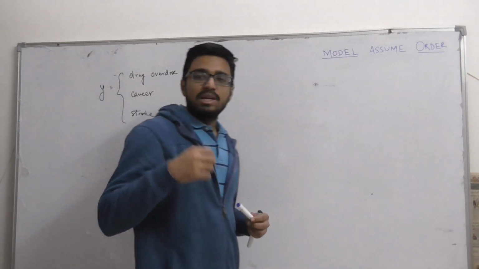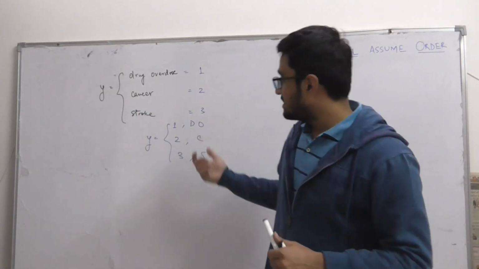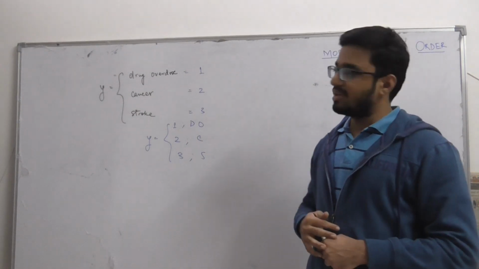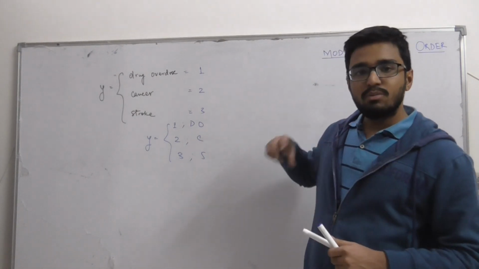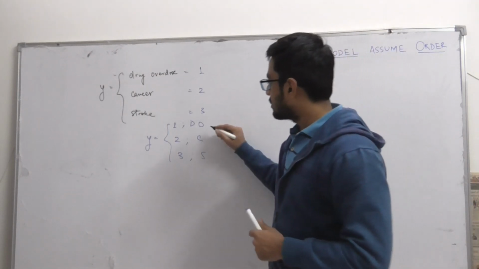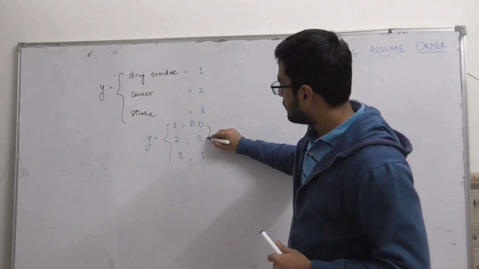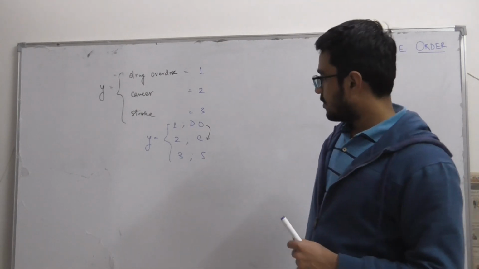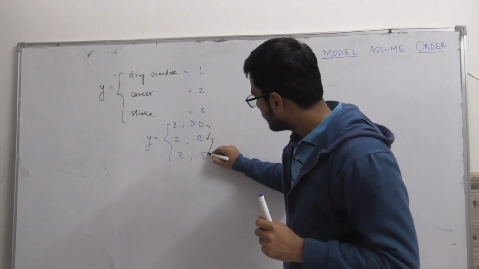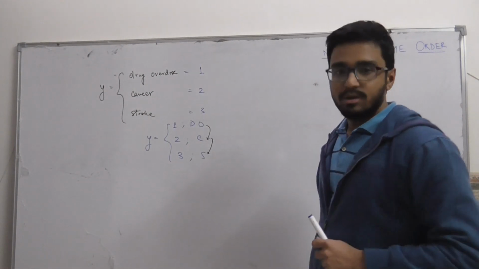So after obtaining this mapping, we can understand why linear regression is not capable of doing any classification, because what a model will perceive from this mapping is that a person with drug overdose would be at the same distance from cancer, and a person having cancer would be the same distance away from stroke.